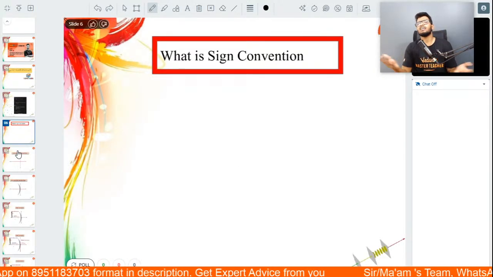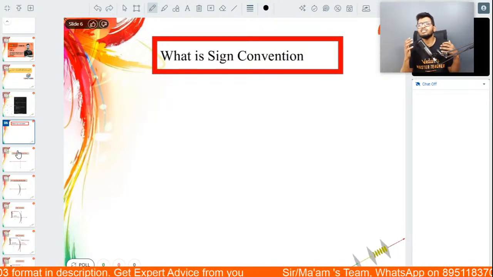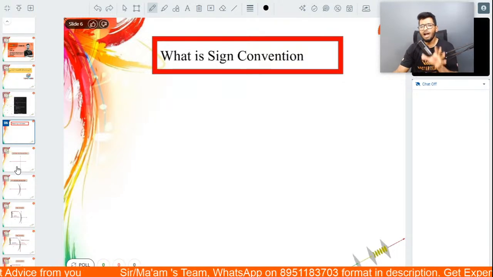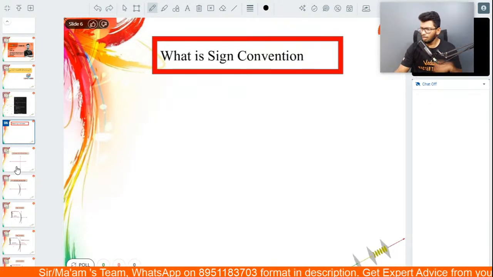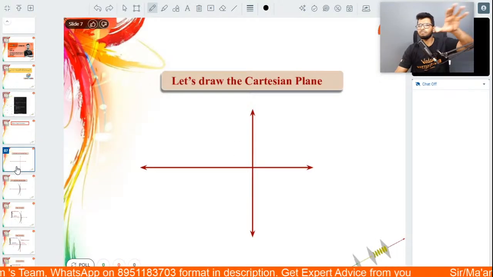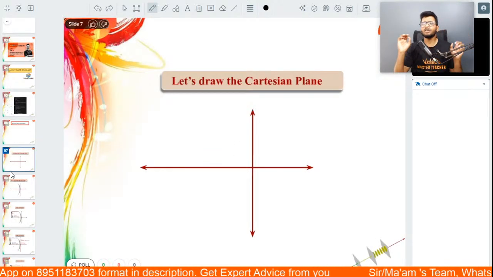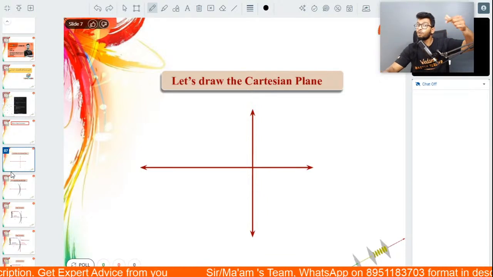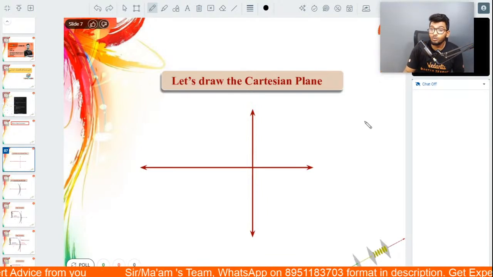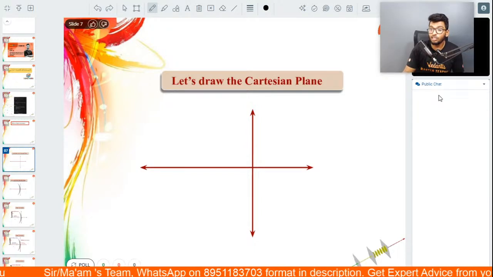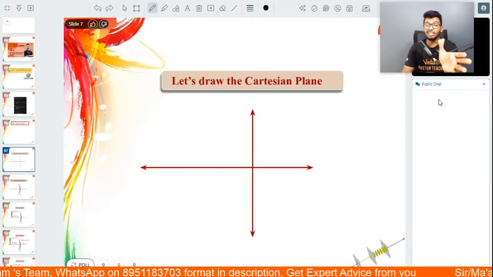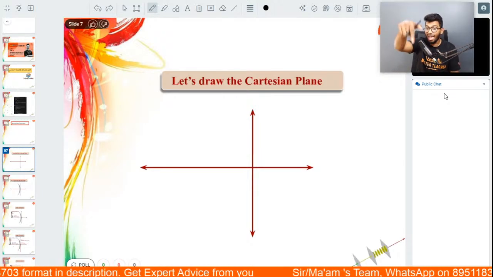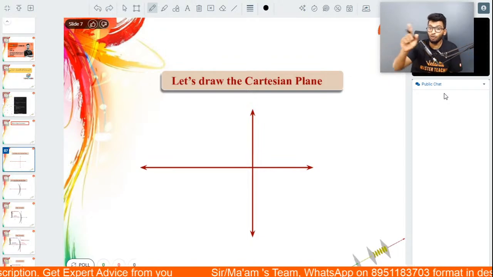So what is the sign convention? What are these standard incident rays? Here's what you need to understand, people. When you have a mirror, be it a concave or a convex mirror, it doesn't matter. We draw a line passing through the center of curvature and pole, which is known as what, my people? I'll turn on the chat. What is that imaginary line passing through the pole and the center of curvature known as? In the chat box over here and on YouTube, please put down what that line is called.